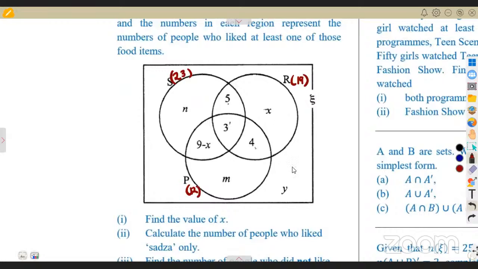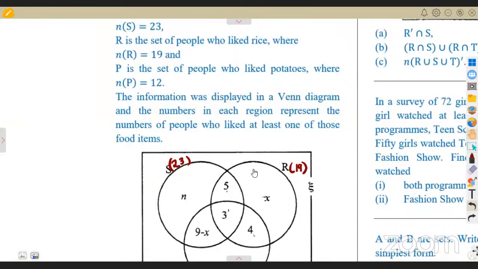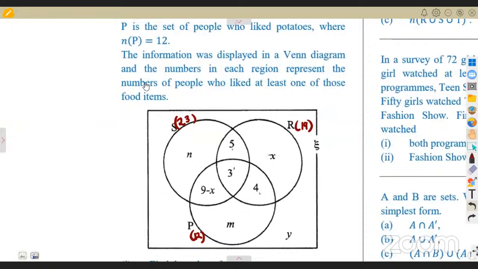How was the question given? They are just giving us the number of elements in each. The information was displayed in a Venn diagram, and the number in each region represents the number of people who liked at least one of those food items.